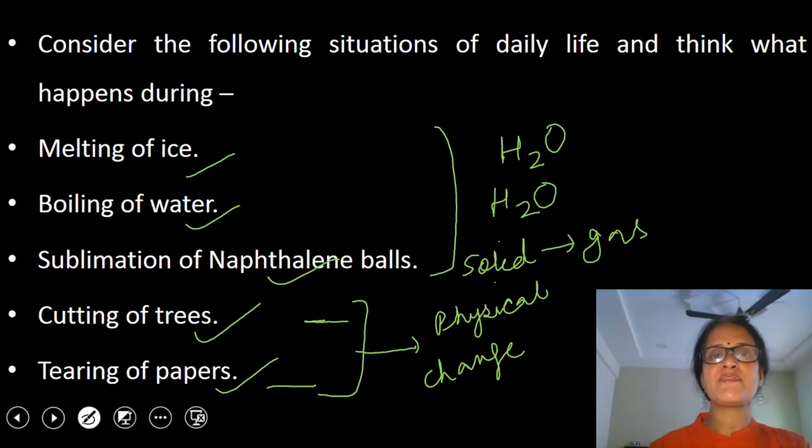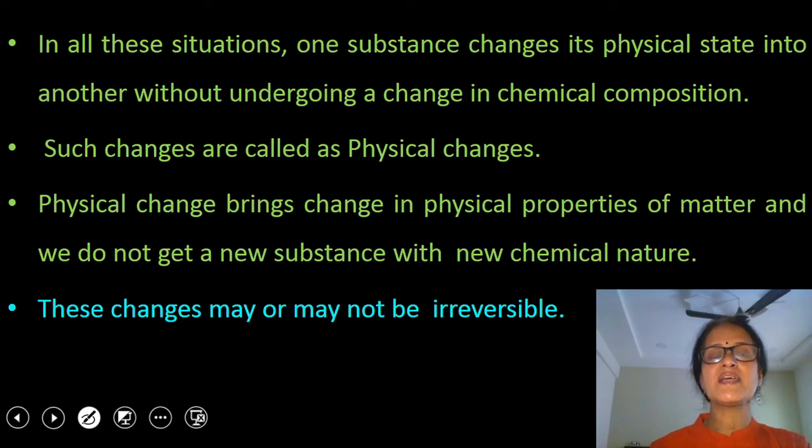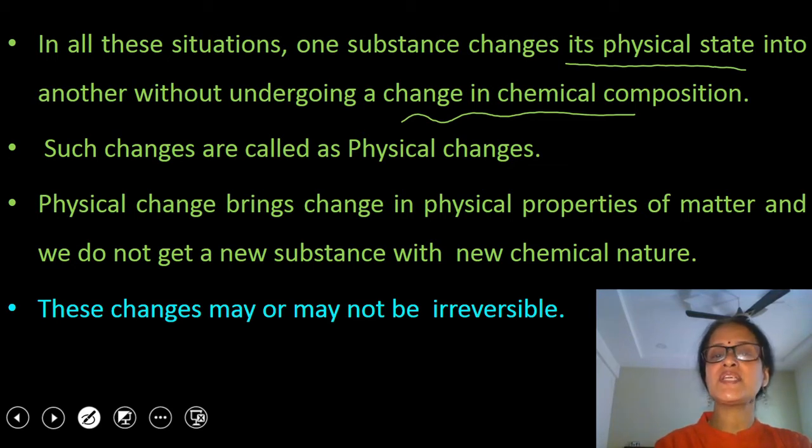So we can say that physical changes involve change in physical state only and no new substance is formed during this process. So we can conclude that in physical changes, the substance changes its physical state without undergoing a change in chemical composition. Then physical changes bring change in physical properties of matter and we don't get a new substance with new chemical nature. These changes may or may not be reversible.